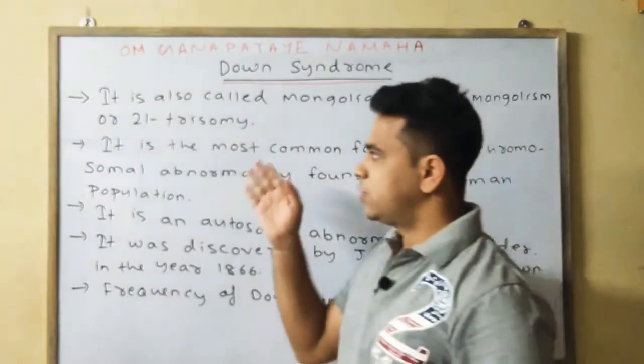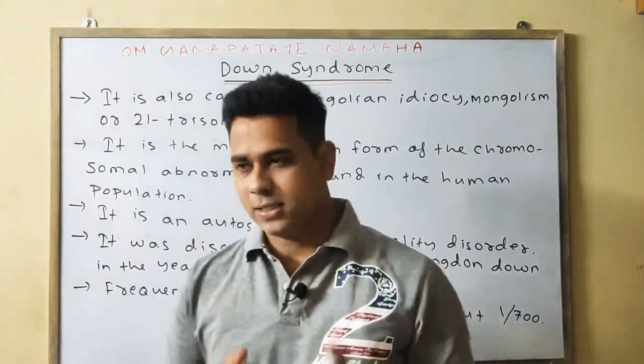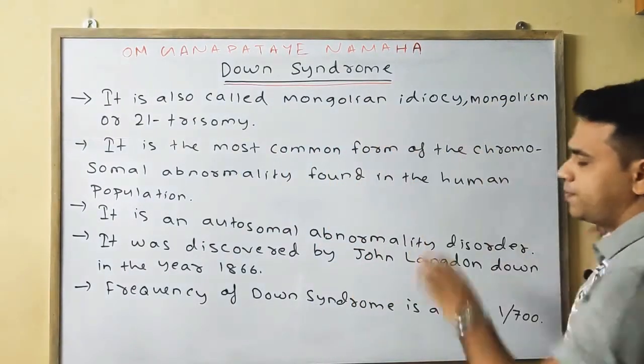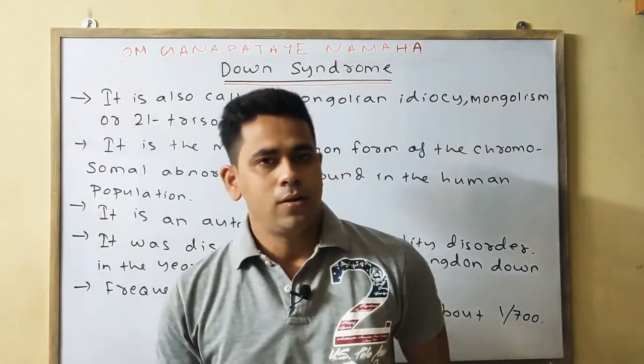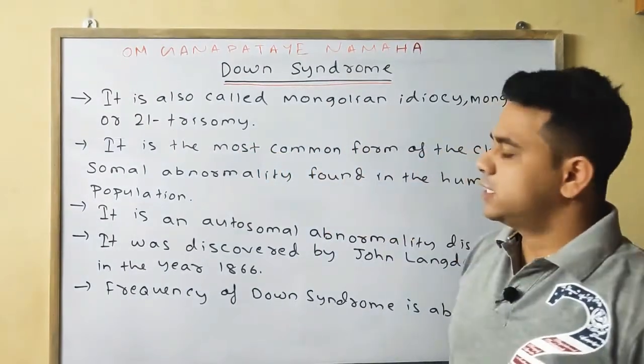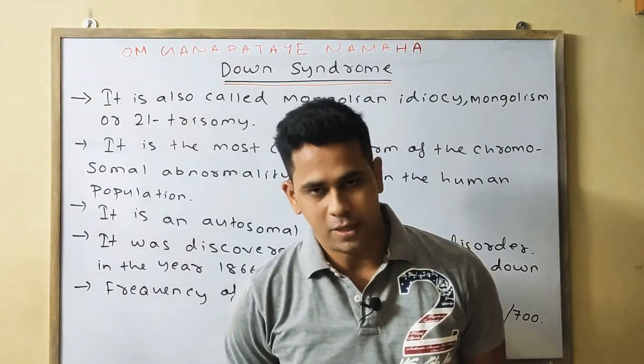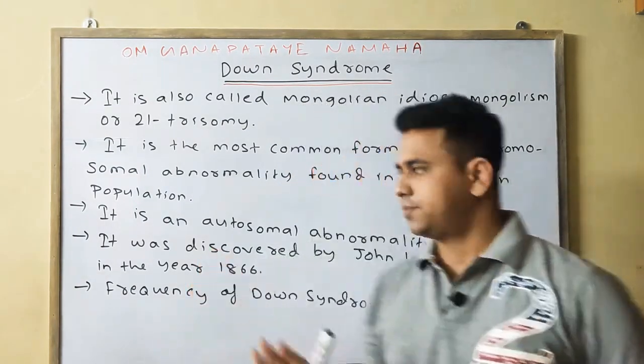Okay, so these are some general points. First point is, it is also known as Mongolian idiocy, Mongolism, or 21 trisomy. Second point, it is the most common form of chromosomal aberration found in the human population.